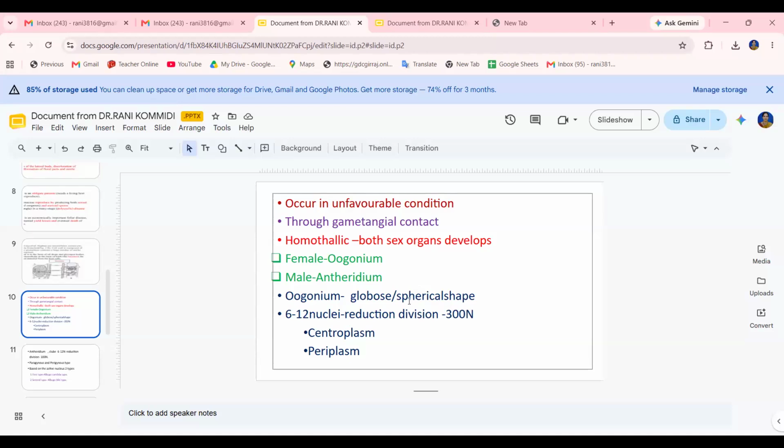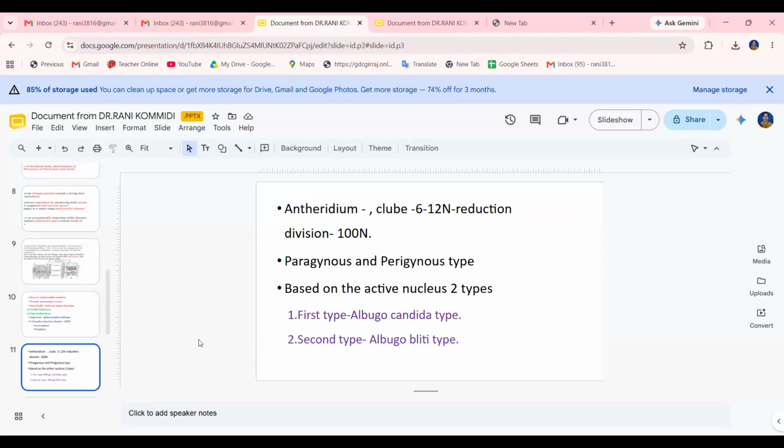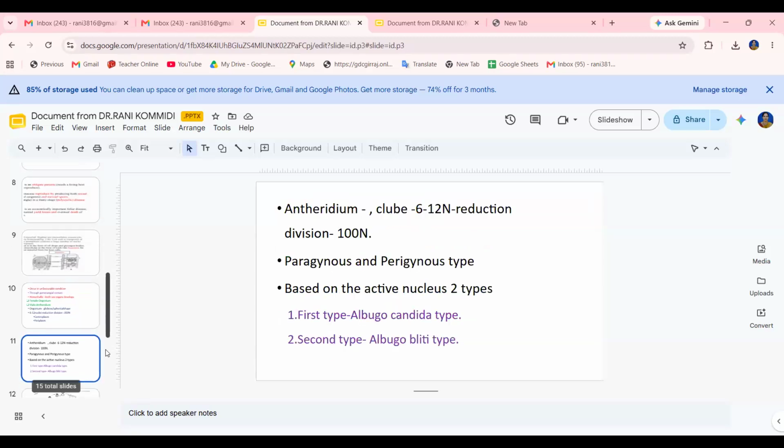So the sex organs develop at the tips of the hyphae and are placed side by side only. The oogonium looks like a globose or spherical structure. Oogonium means it is the female sexual organ, and it has 6 to 12 nuclei, reduction divisions. I have a diagram, I think.